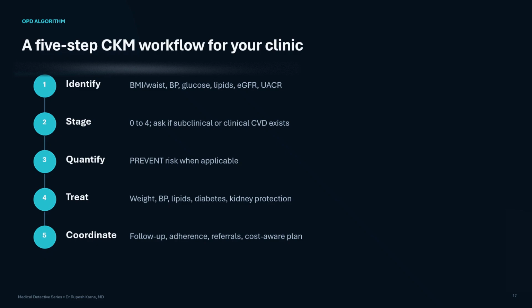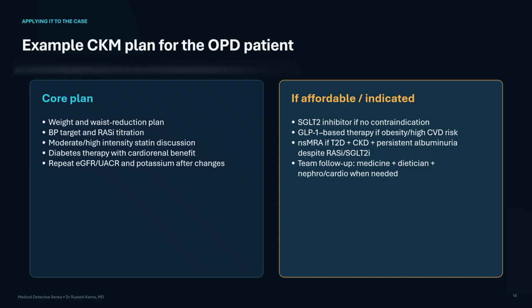Step 5, coordinate. Decide who will follow the patient, when laboratory tests will be repeated, which referrals are necessary, and whether the plan is understandable and affordable. CKM care does not always require a new clinic. It requires a consistent system. What might a coordinated plan look like for our patient?